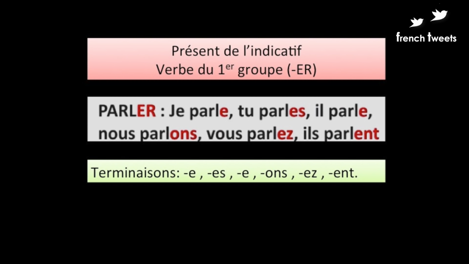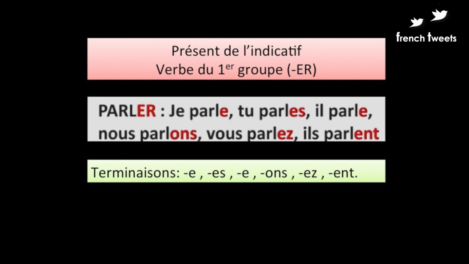And the present tense is the fundamental tense to learn all the other tenses and conjugations, as in subjunctive, past tense, imperfect tense, etc. So the présent de l'indicatif, or the present tense, is the base for all the conjugations. We have to learn these to be able to conjugate the other tenses in French.